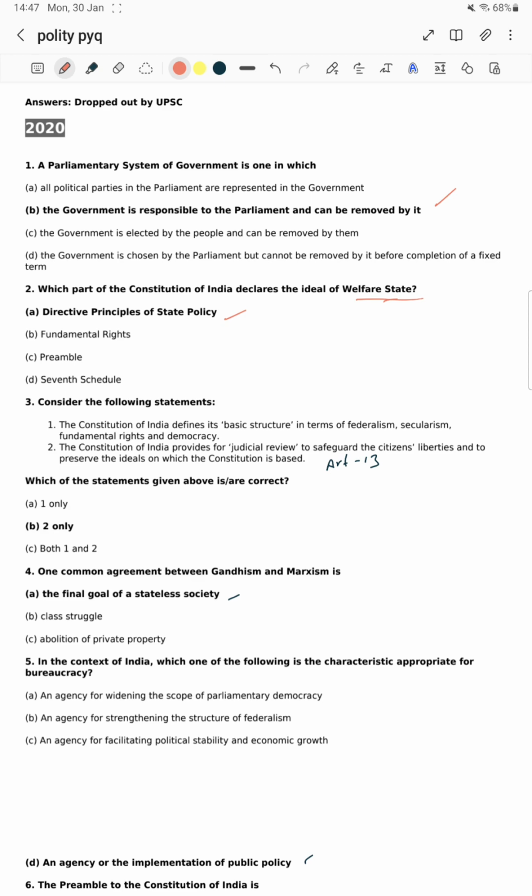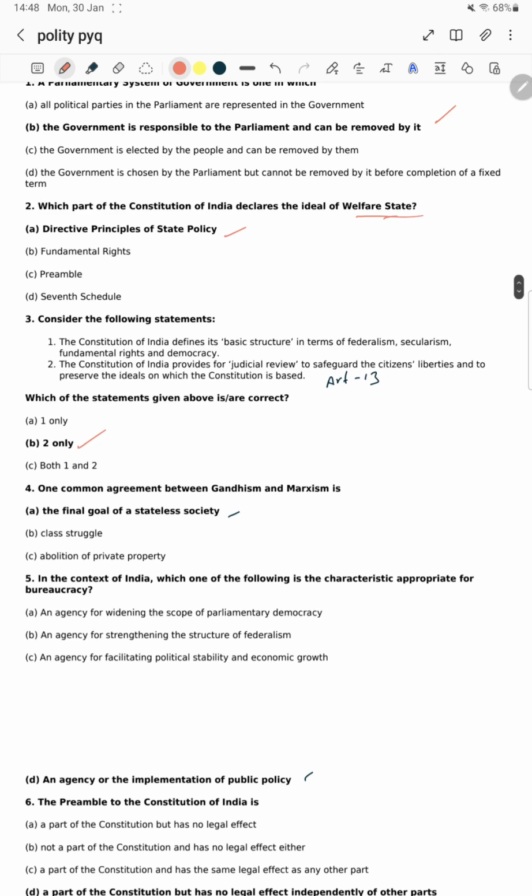Statement 1, the Constitution of India defines its basic structure. Defines Constitution of India? No sir, the Supreme Court has defined the basic structure, starting from the Kesavananda Bharati case. From time to time the basic structure has evolved through Supreme Court cases. Statement 1 is absolutely wrong. The Constitution of India provides for judicial review. Yes, Article 13 speaks of judicial review, to safeguard liberties and preserve the ideals of the Constitution. Statement 2 is right, sir. Okay, option B is also right.